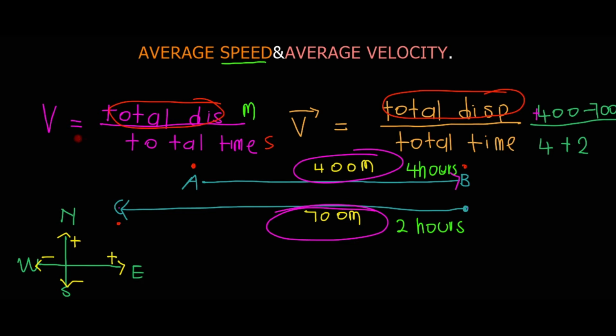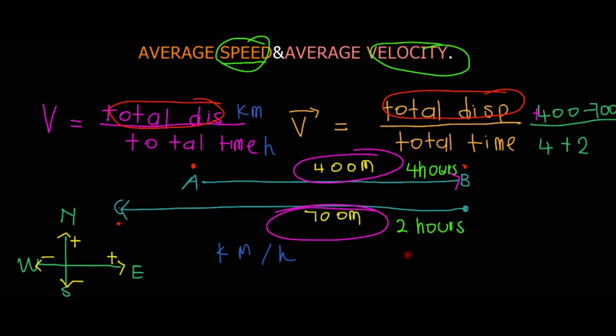Then your answer for the average speed will be in meters per second, this one divided by this one. And if your distance is in kilometers and your time is in hours, your answer will be in kilometers per hour. So those are the units of the average speed or the average velocity. The only difference between speed and velocity is that velocity has a direction. Velocity is actually speed, but with a direction.